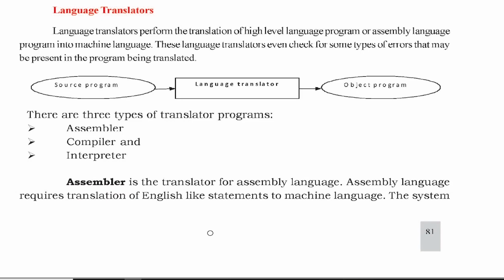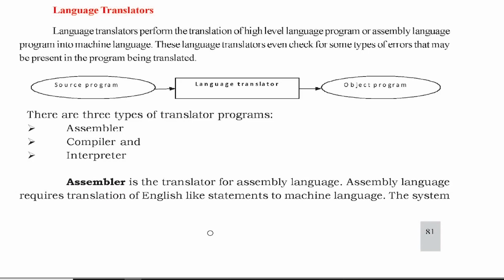Then what we need is a translator. There will be one more person who translates into French, and also translates back to English. So some kind of translator is required. In a similar way, in a computer, when you write in a high level language or assembly level language, these things are not understood by the computer, because a computer is hardware, electronic components, so they work with zeros and ones.